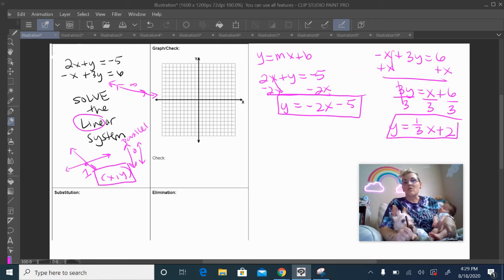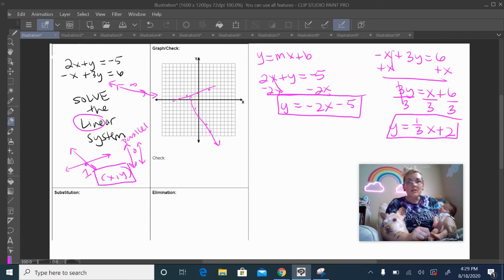For the first equation, I'm going to go to -5: 1, 2, 3, 4, 5. I'm going to go down 2 to the right 1 for my slope of -2. That's the same thing as going up 2 to the left 1. It's so hard to see on here. And then I might have to go a little bit further. For my second equation, I'm going to start at 2. I'm going to go up 1 to the right 3, which is the same thing as going down 1 to the left 3.